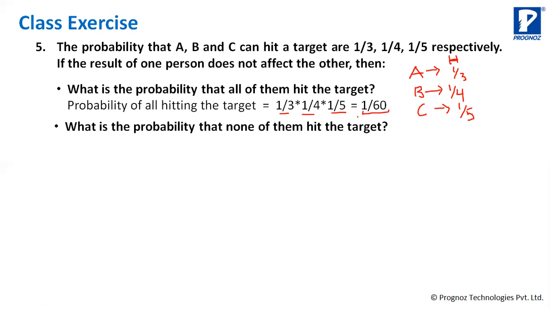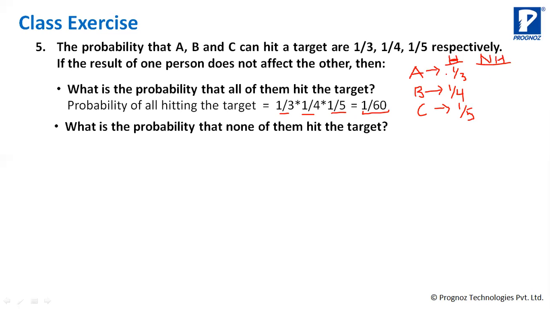Now, second one. What is the probability that none of them will hit the target? The above one was that all of them will hit the target. Now, what is the probability that nobody will hit the target when they are firing? See, on the right hand side, hitting the target was there, so what will not hitting the target be? Probability of hitting the target and not hitting the target.